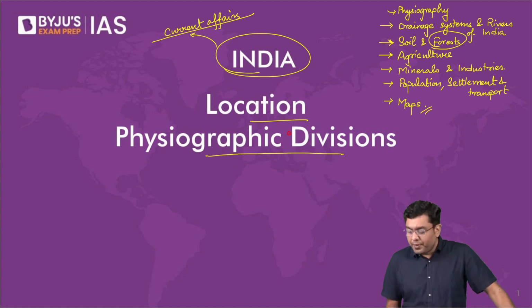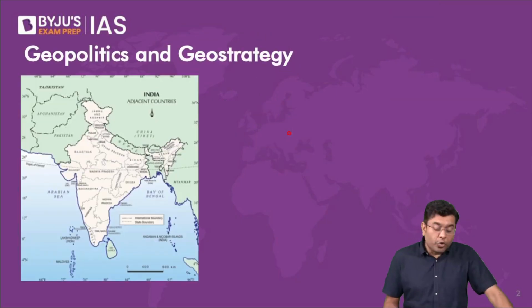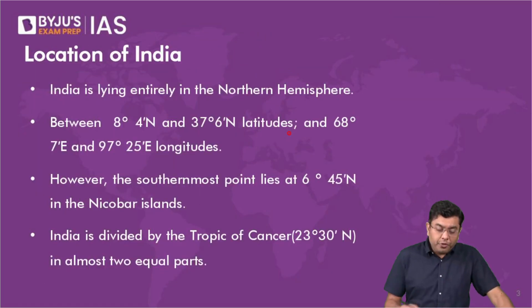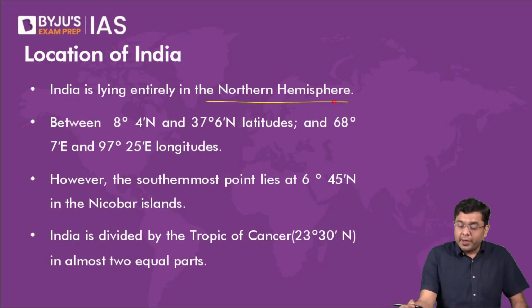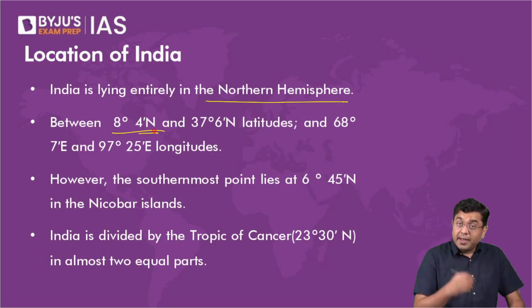First of all, we will start the discussion with the portion of the location of the country. If you take a look at the location, India lies entirely in the northern hemisphere. Now the southern extent is around 8 degrees 4 minutes north, and it extends up till 37 degrees 6 minutes north latitude.